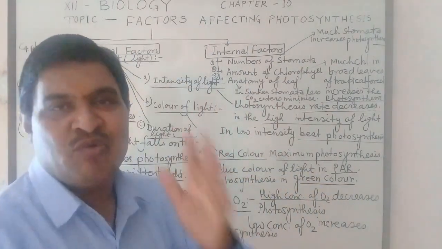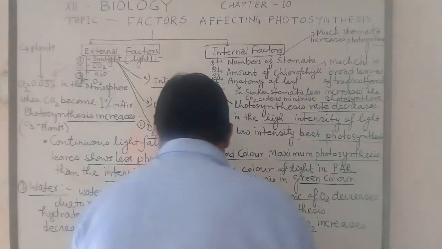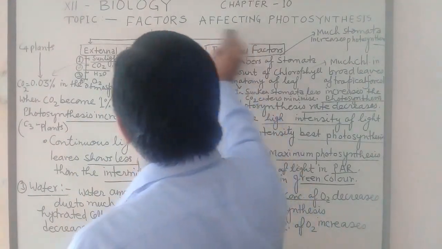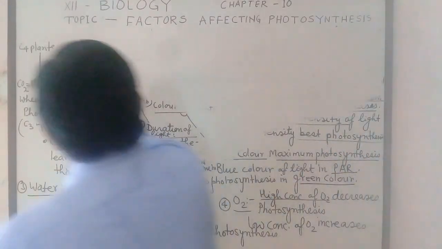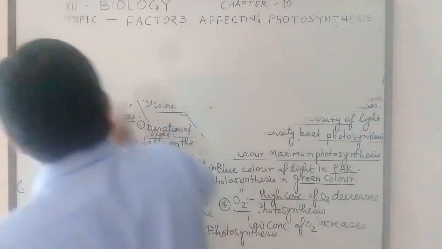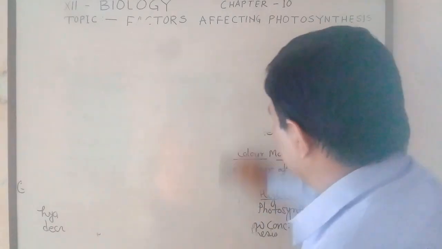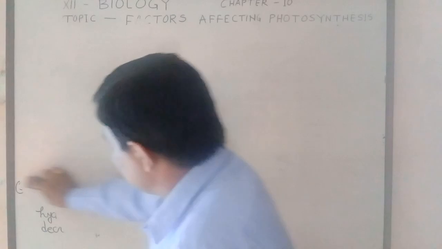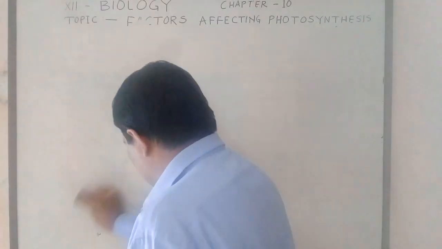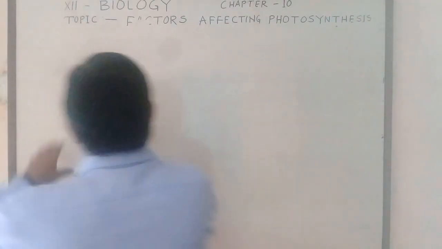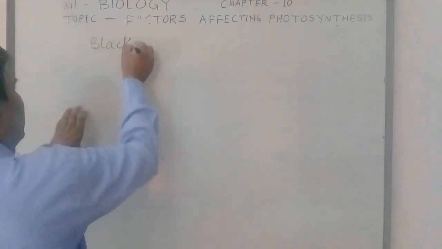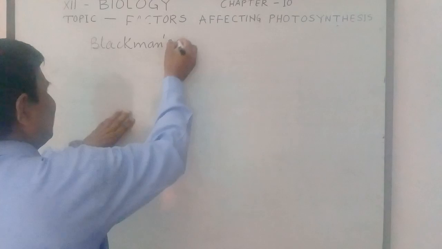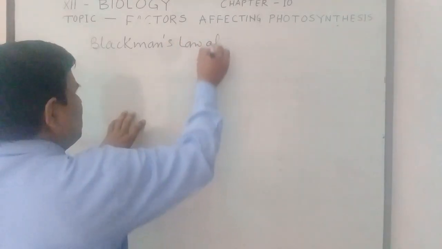Now, two important points I suggest be included in such type of factor also. The first point is Blackman's law of limiting factor. Blackman, I told you earlier, you know, who told about dark reaction. Here, one law is called Blackman's law of limiting factor.